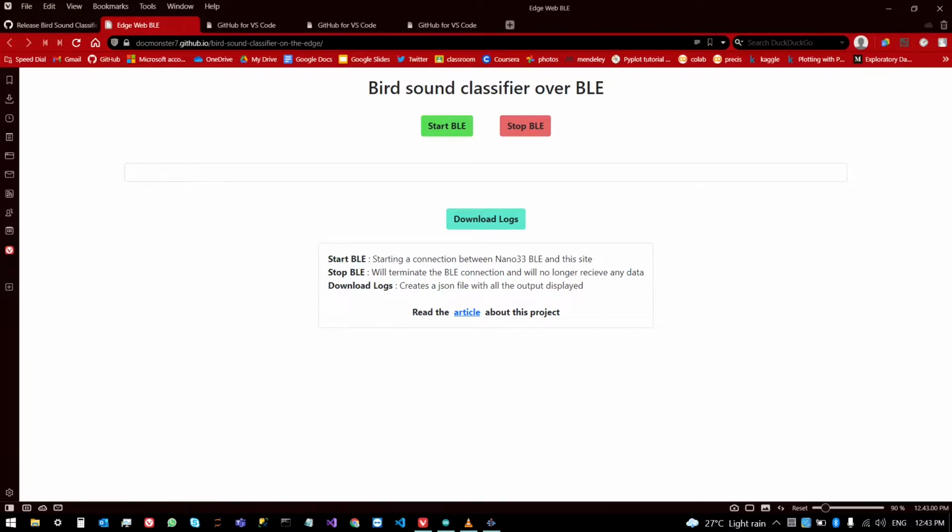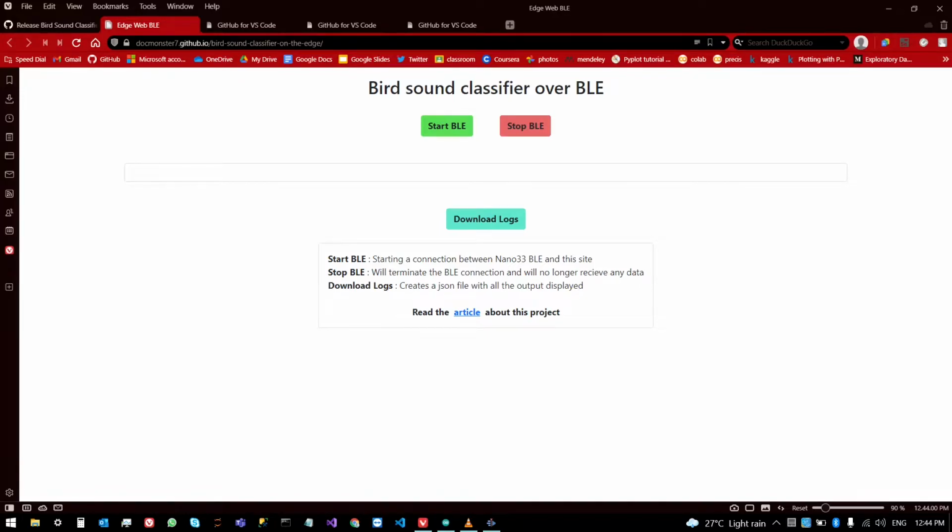So the improvements we have made are that we can send the data over BLE and show it to you in real time on a web browser. This is possible because of WebBLE. Not only that, we have made a completely new Arduino library which you can just directly download and integrate so that you can send the data over BLE. No hassle of learning BLE or coding it by yourself. We have already done that.